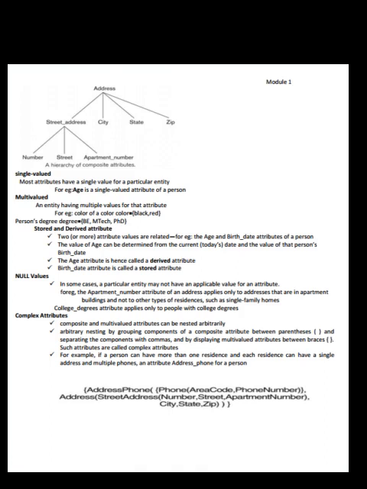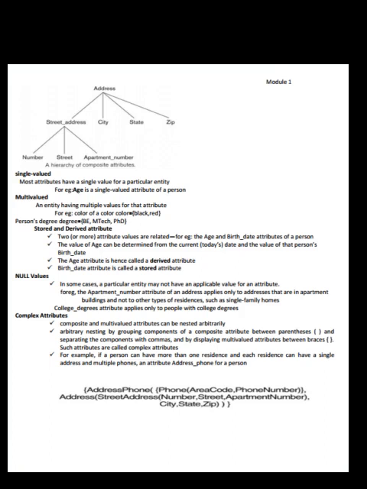Null values. In some cases, a particular entity may not have an applicable value for an attribute. For example, the apartment number attribute of an address applies only to addresses that are in apartment buildings and not to other types of residences such as single family homes. College degrees attribute applies only to people with college degrees.